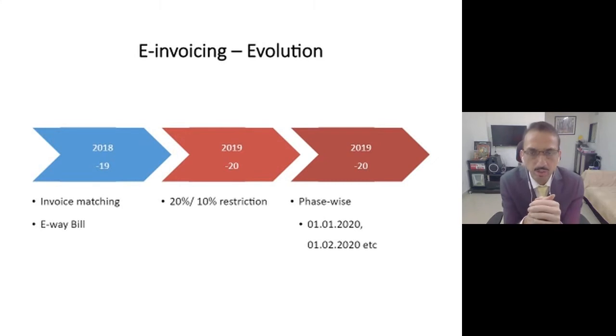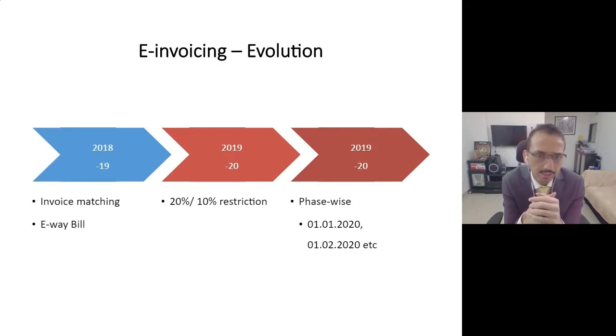Initially we were told that the government will go ahead with GSTR 1, 2, 3 as a mechanism, but because of practical challenges and technical issues, the government went ahead with GSTR 1 and 3B. However, in the subsequent financial year 18-19, as all of you are aware, the government started working on the invoice matching concept, and subsequently introduced the e-way bill system. That's where in 18-19 you have these two major changes from a technology perspective.